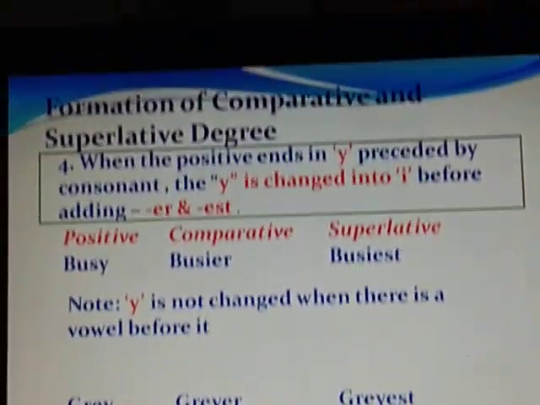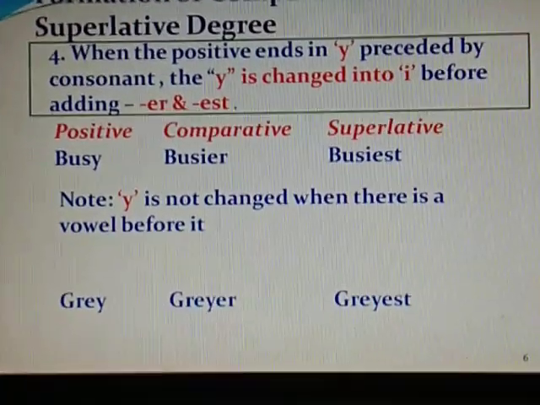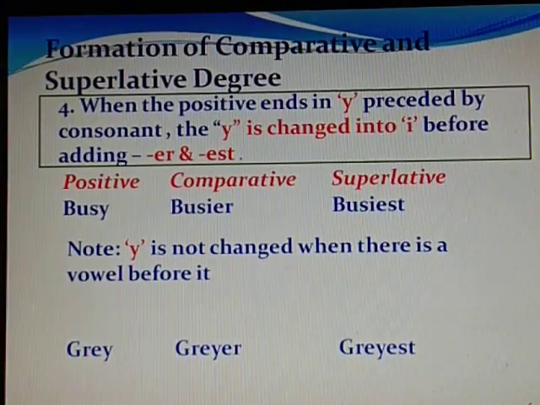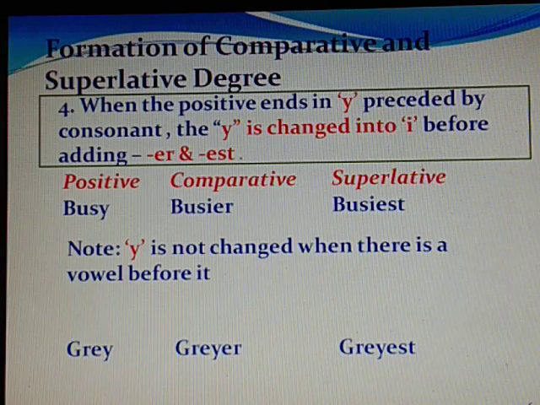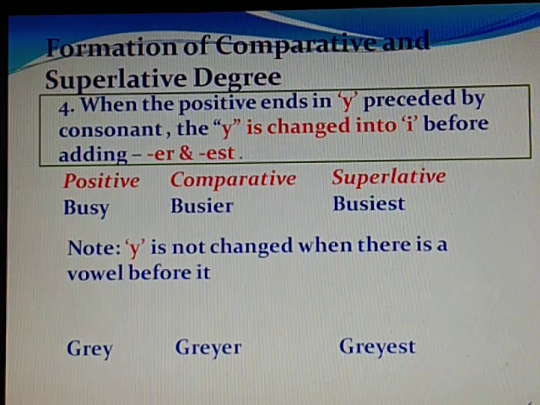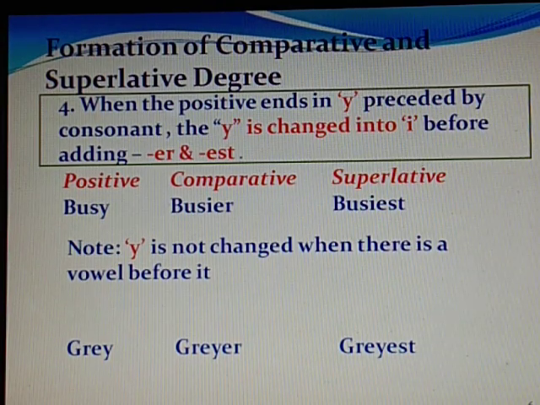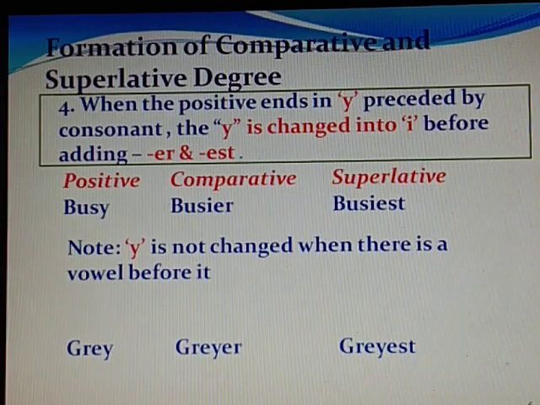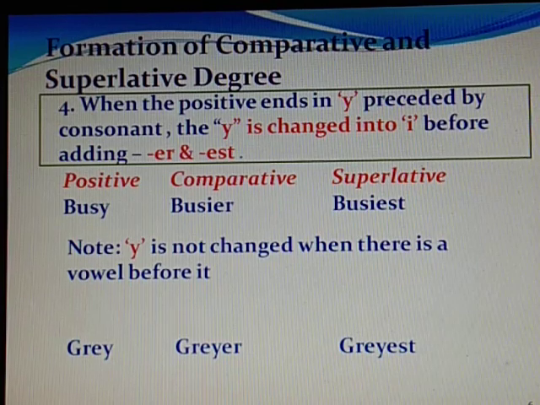Before Y in busy there was a consonant letter, that is S, so Y has changed.